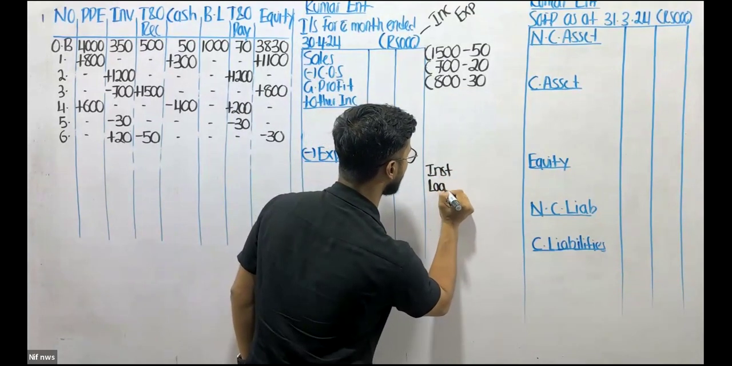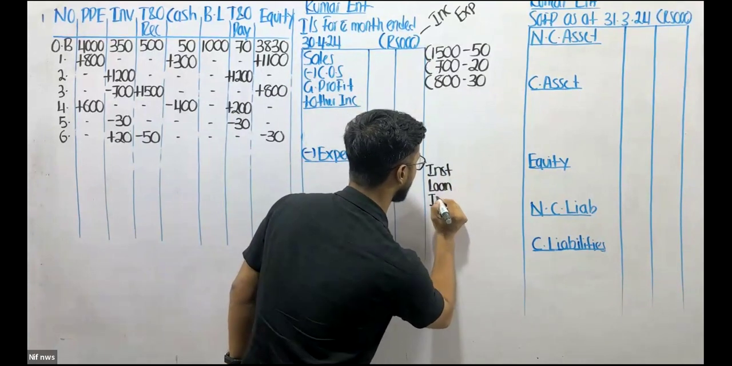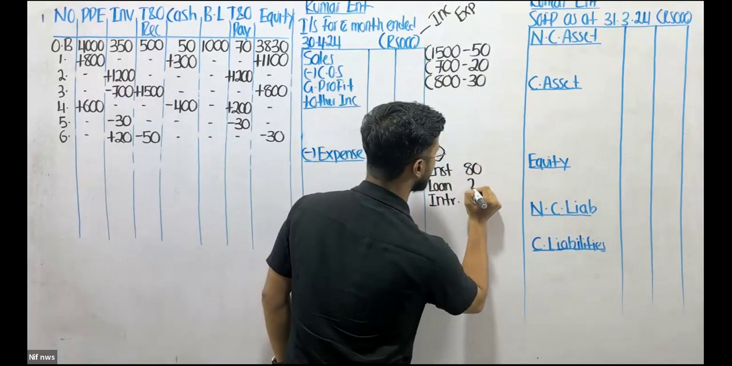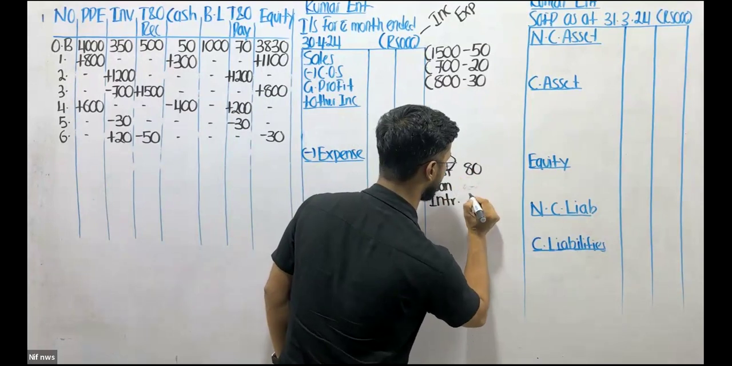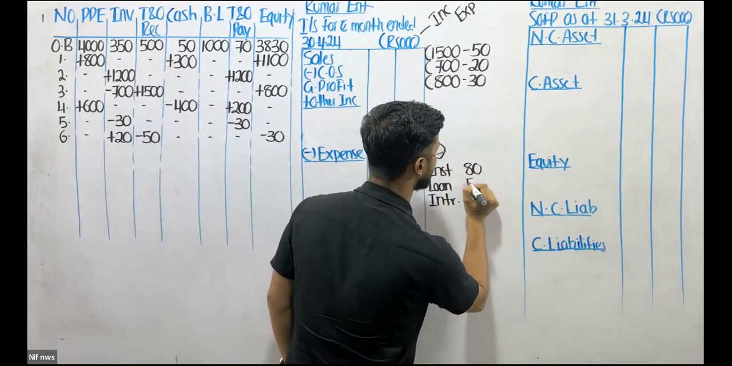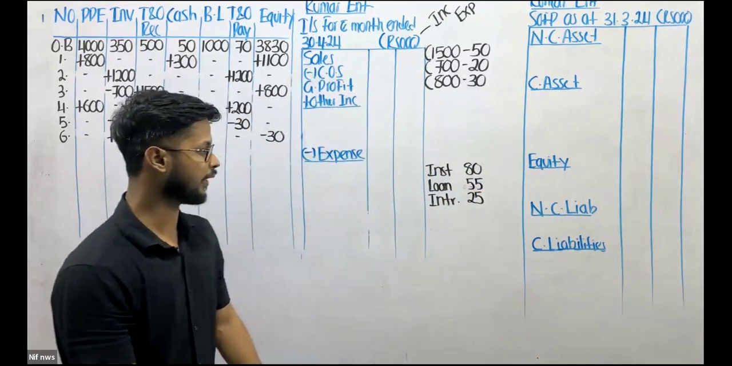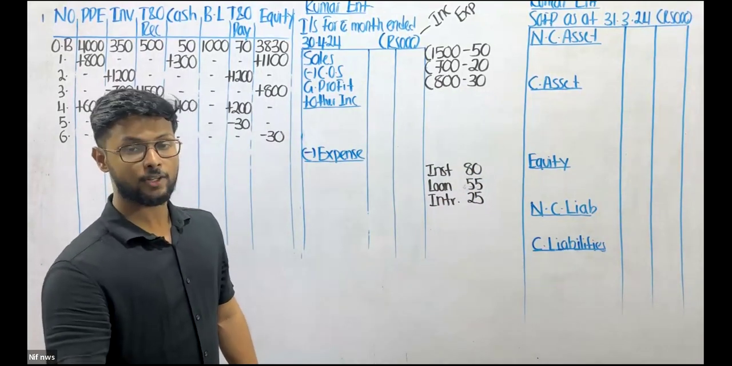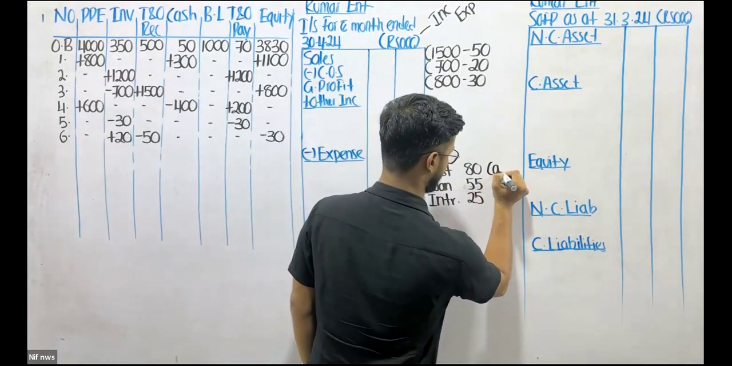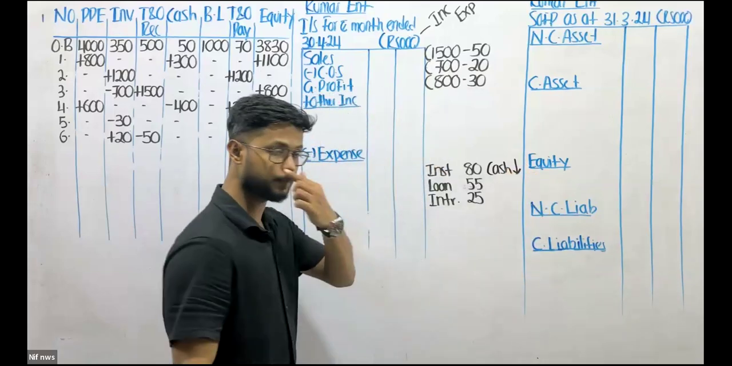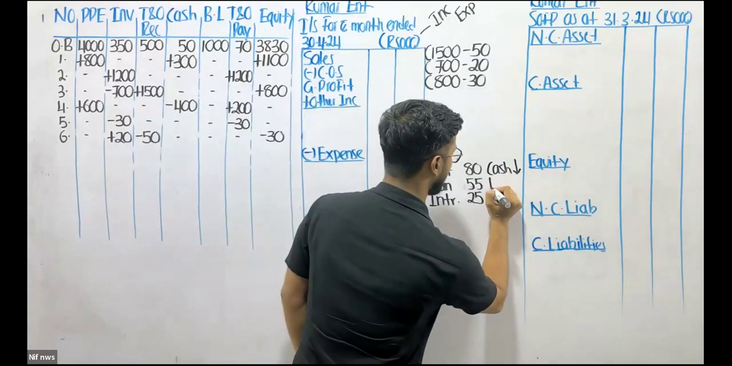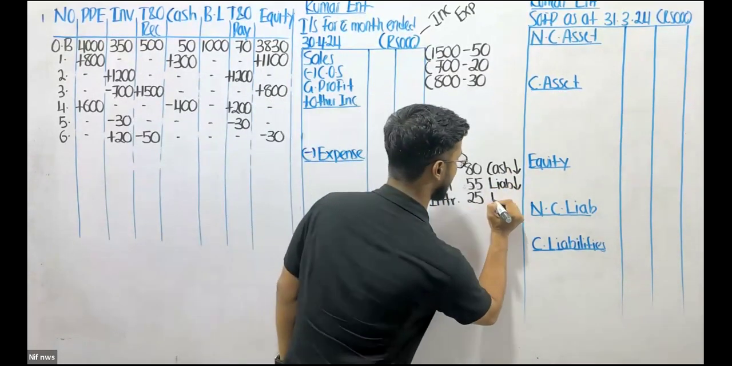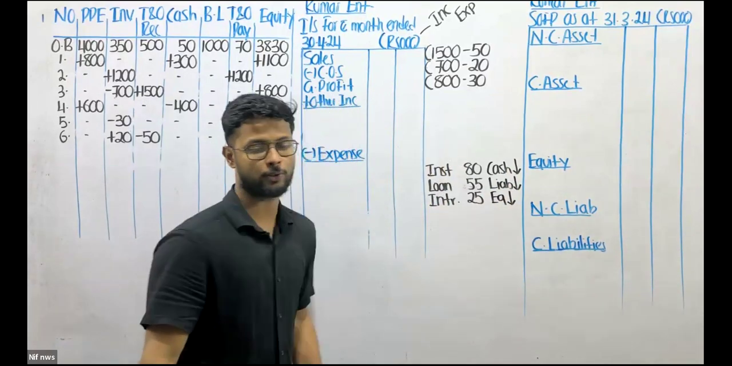Installment includes the capital loan value, and it also includes interest. So the installment that we are paying is 80. It includes interest of 25, which means my loan amount is 55. Isn't that true? So if I pay installment, what happens to my cash? My cash comes down, right? Loan is a liability. My liability also goes down. And interest is an expense. Expense reduces my equity.